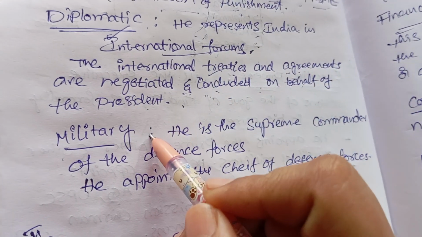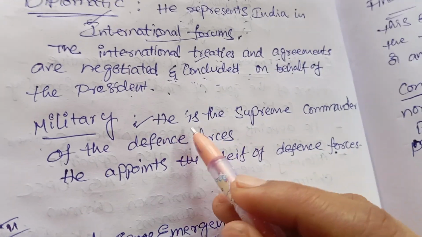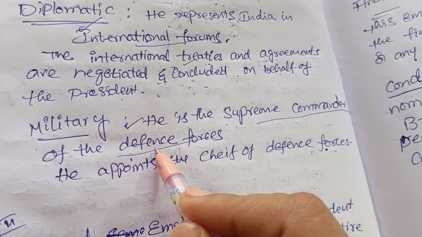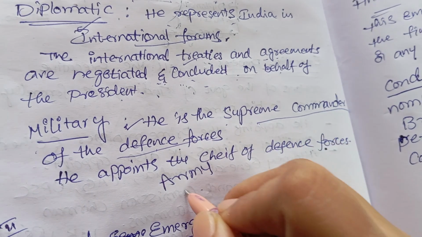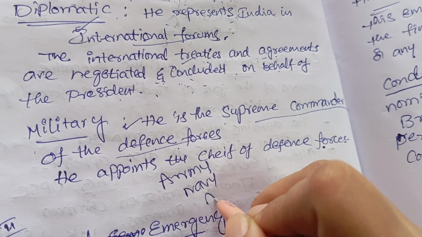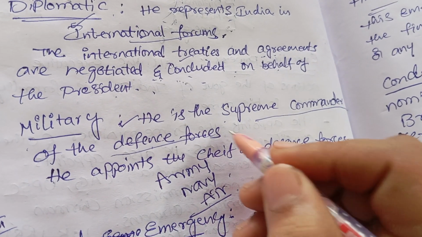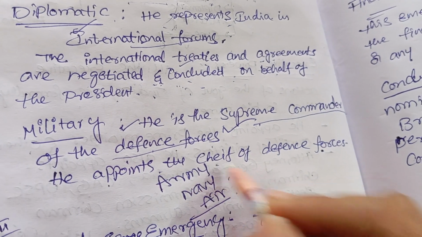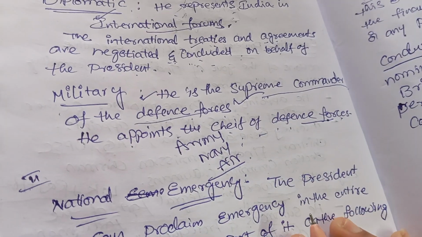Okay, so military. What are the military functions of the President of India? He is the supreme commander of the defense forces. What are the defense forces? Army, navy, and air force. These are called defense forces. He is the supreme commander of the defense forces. He appoints the chiefs of the defense forces. The chiefs of the defense forces are appointed by the President of India.